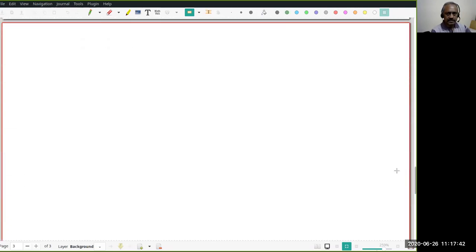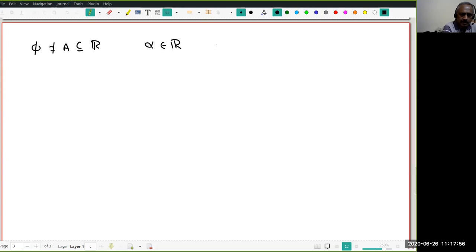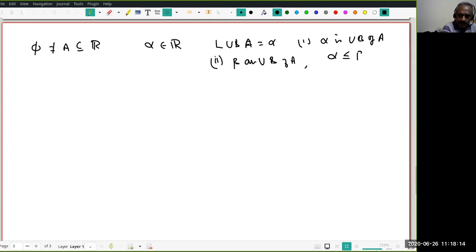Okay. As I said, let's quickly recall: if A is a non-empty subset of R, when do I say alpha is the LUB of A? If it satisfies two conditions. One, alpha is an upper bound of A, and two, if beta is an upper bound of A, then alpha should be less than or equal to beta.